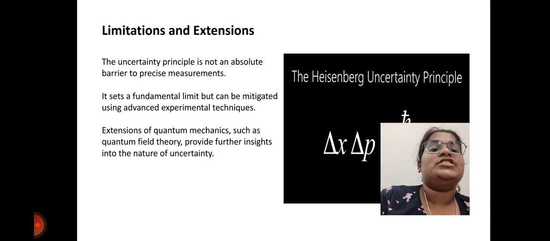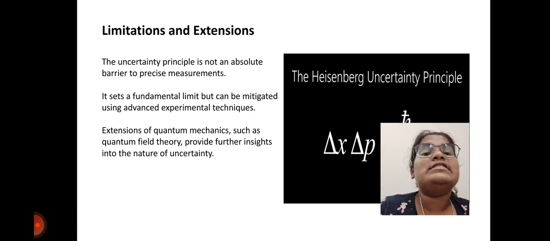Limitations and extensions: the uncertainty principle is not an absolute barrier to precise measurements. It sets a fundamental limit but can be mitigated using advanced experimental techniques. Extensions of quantum mechanics, such as quantum field theory, provide further insights into the nature of the uncertainty principle.